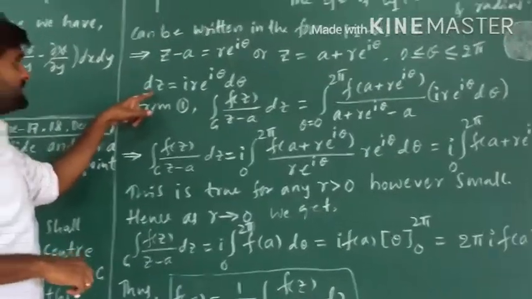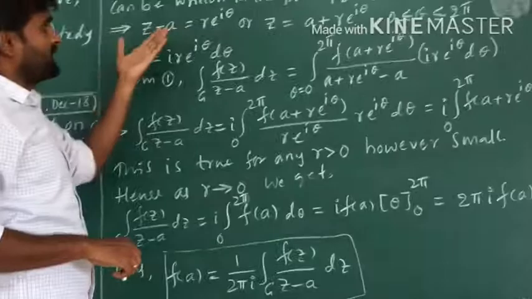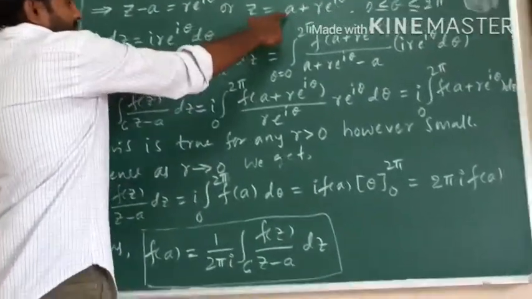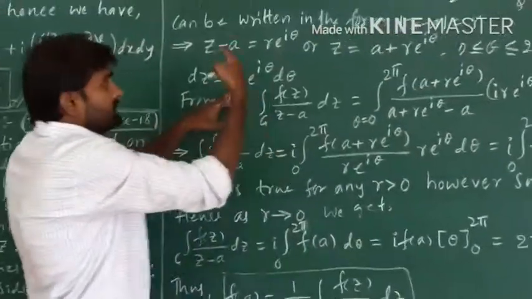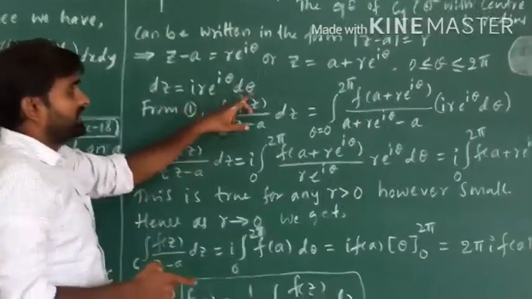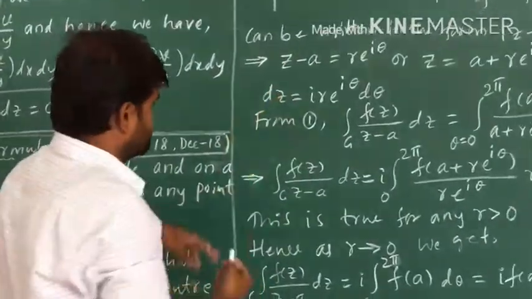Now dz: differentiate this. The derivative of the constant is 0, and e raised to I theta gives I r e raised to I theta d theta.